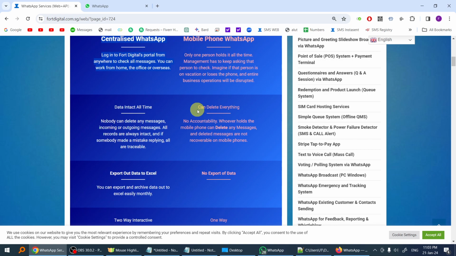The second reason is if you use just a normal handphone for business, they can just delete the messages. They can delete all the incoming and all the outgoing messages. So there's no accountability here. Now, for this web-based centralized system, nobody is able to delete any messages.